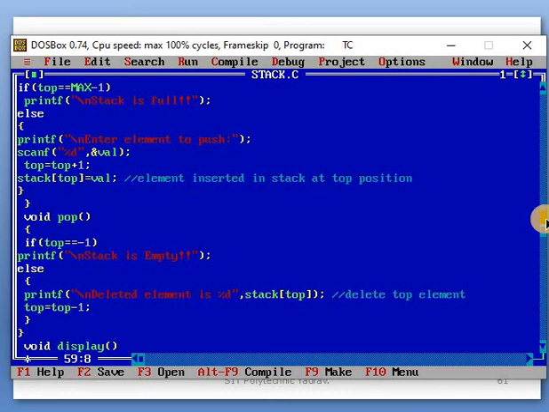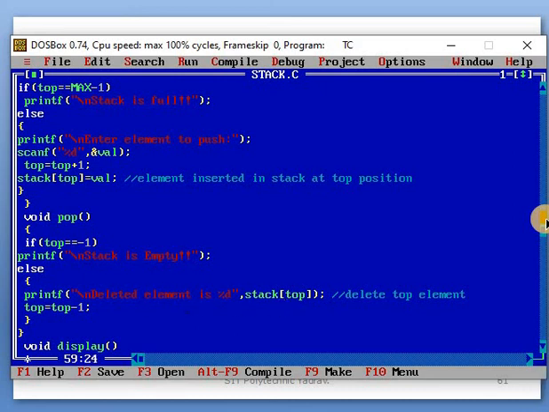Okay, for example, the stack size is 5, and you insert 3 elements, so top is 3. Top equal to -1, the condition is false, so the else statement is run. Okay, stack[3] will be deleted, and that statement is displayed using %d, the stack[3] element.